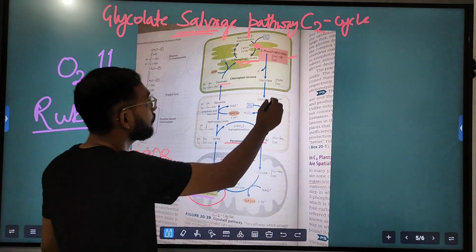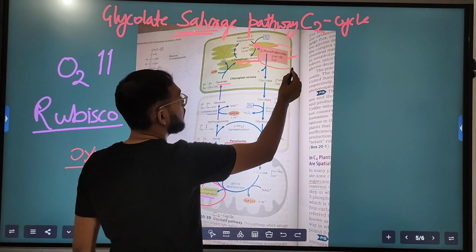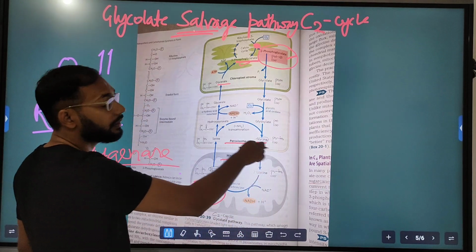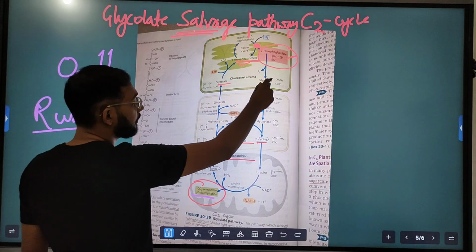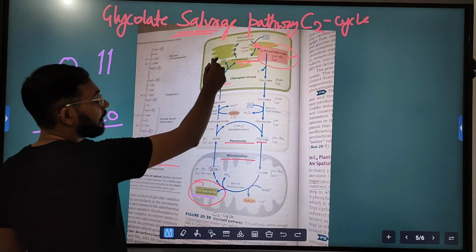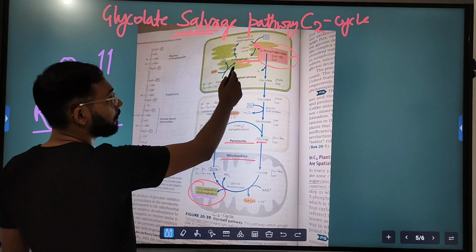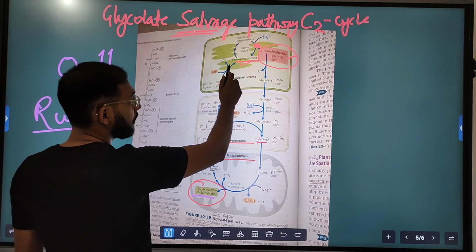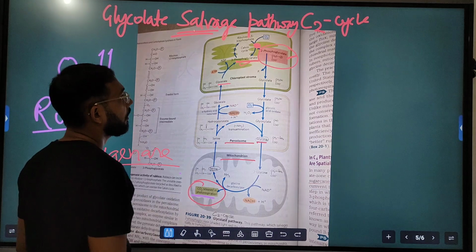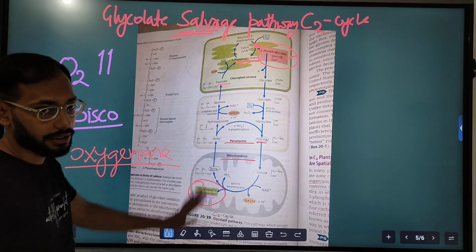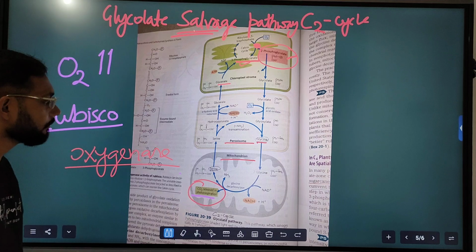This unwanted product has to be recycled, has to be salvaged by this cycle, and finally made into the useful product, 3-phosphoglycerate, which is used in the Calvin cycle.